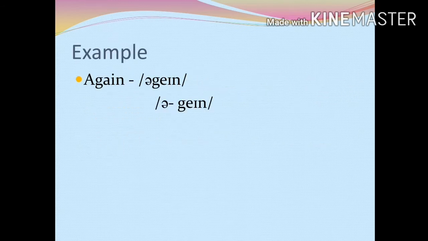For example, consider the word again. It has two syllables. And the first syllable is made up of only one speech sound, a. The second syllable consists of three speech sounds, the consonants g and n and the diphthong a.